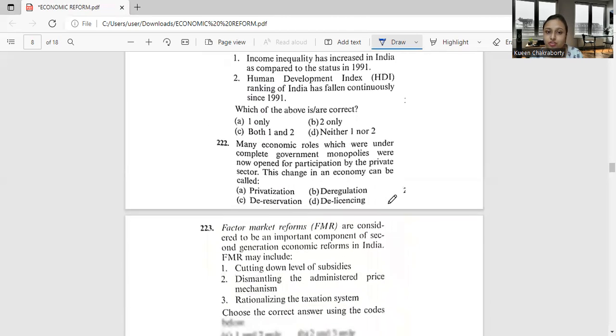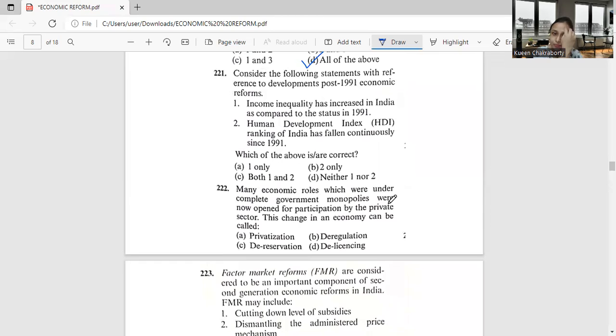Next, moving on to question 221. Consider the following statements with reference to developments post 1991 economic reforms. One: income inequality has increased in India as compared to the status in 1991. Two: Human Development Index, which is the HDI, ranking of India has fallen continuously since 1991. Which of them are correct? Only one, two only, one and two, or neither one or two?